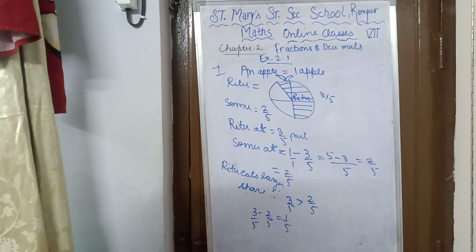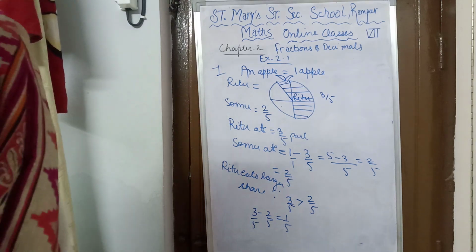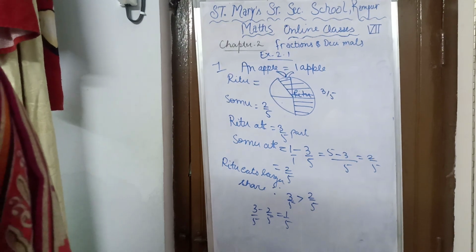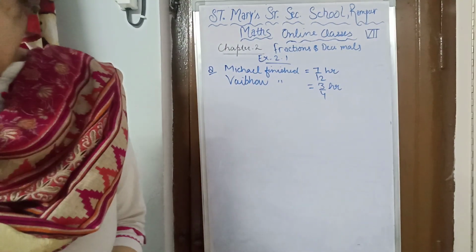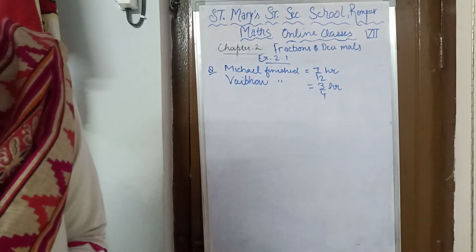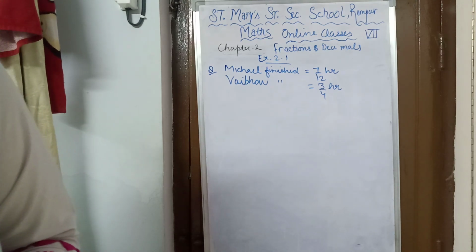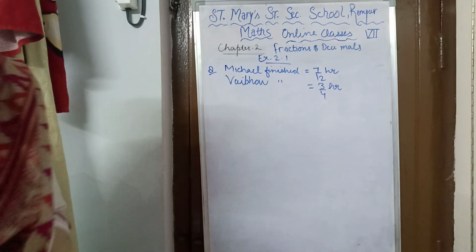So this was question number 7. I hope it is clear to you all. Now the next question is question number 8. Read the statement. Michael finished coloring a picture in 7/12 hour. Vaibhav finished coloring the same picture in 3/4 hour. Who worked longer? By what fraction was it longer?